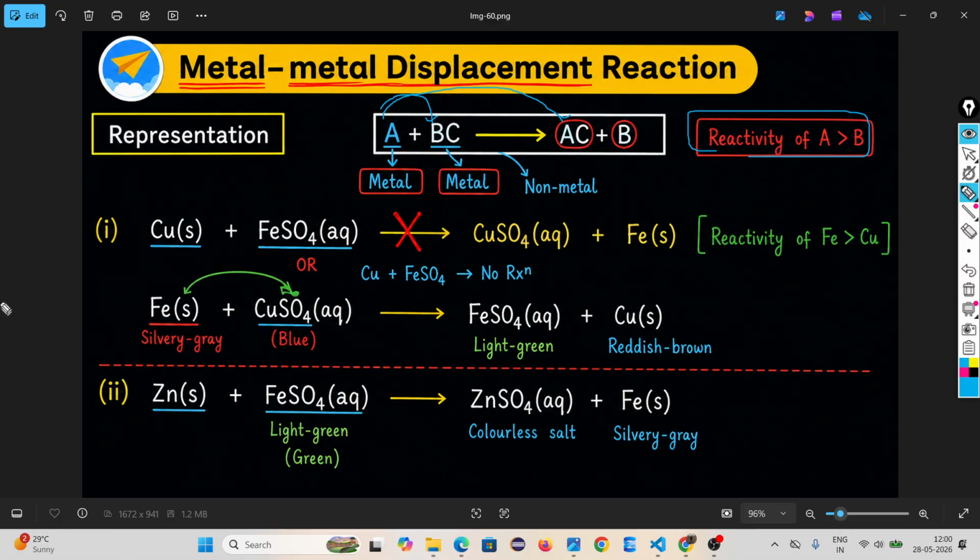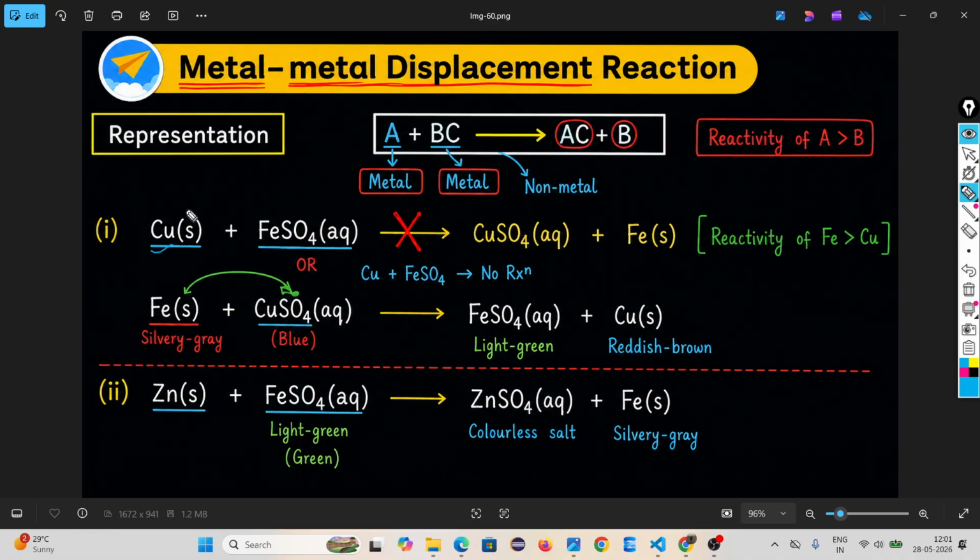Look at one example: copper plus ferrous sulfate. This reaction mostly happens in solution, that's why we write aqueous here.